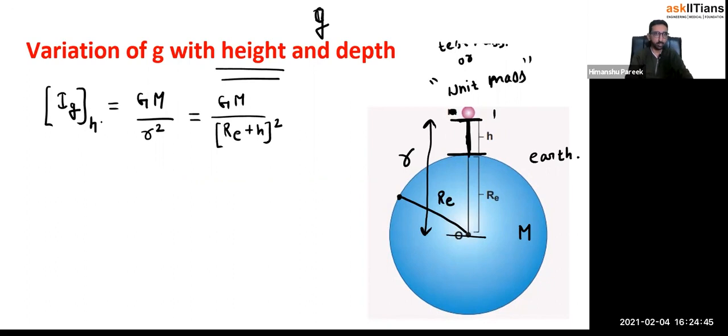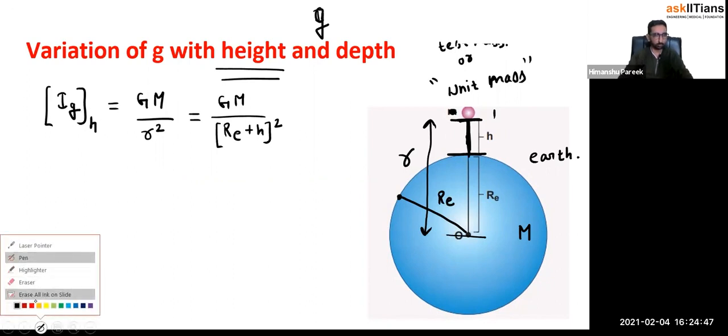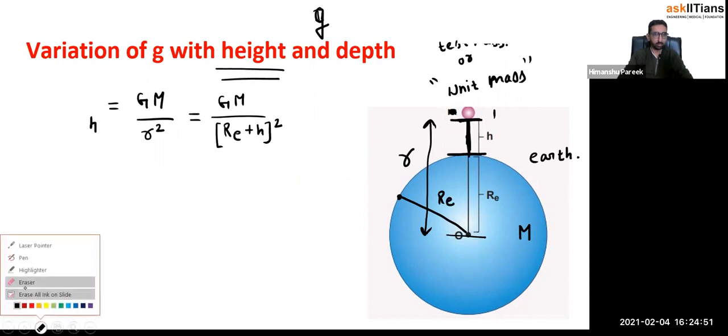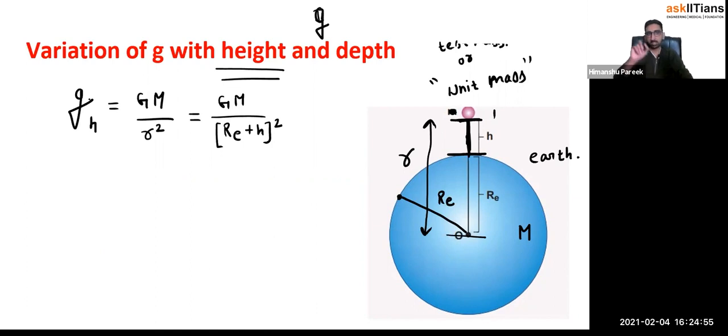If you're getting confused with this Ig, you can write it as g also. No worries about that. Just write subscript h so that you understand it is the g at a height h above the Earth's surface, not from the center.